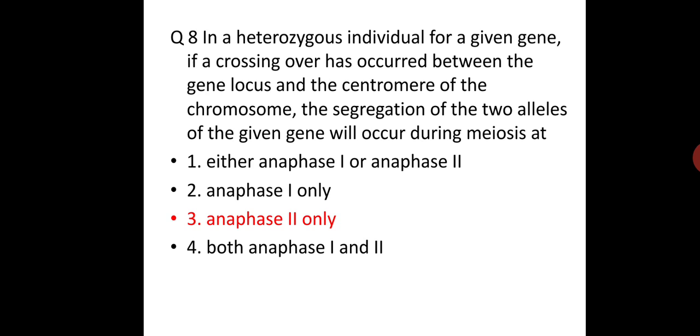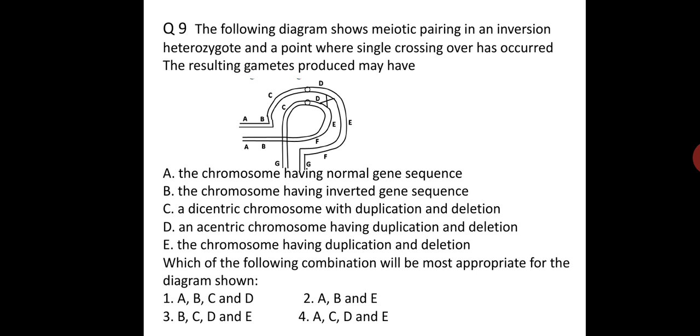In a heterozygous individual for a given gene, if crossing over has occurred between the gene locus and the centromere of the chromosome, the segregation of the two alleles of a given gene will occur during meiosis at anaphase second. Because in anaphase first there is segregation of chromosome pairs that are paired in the zygote, and in meiosis second there is a separation of chromatids. This is the important point. So this is one of the beautiful questions.